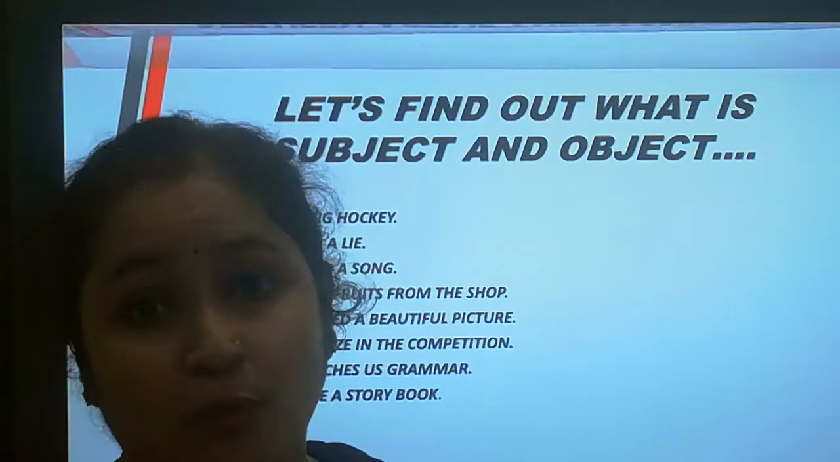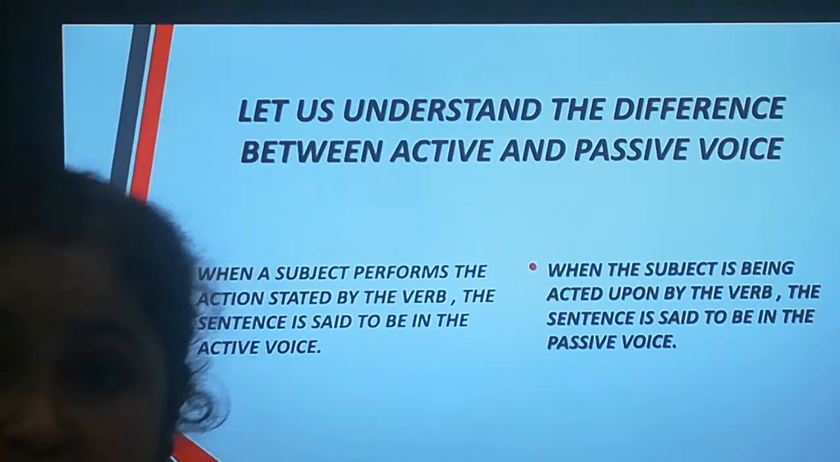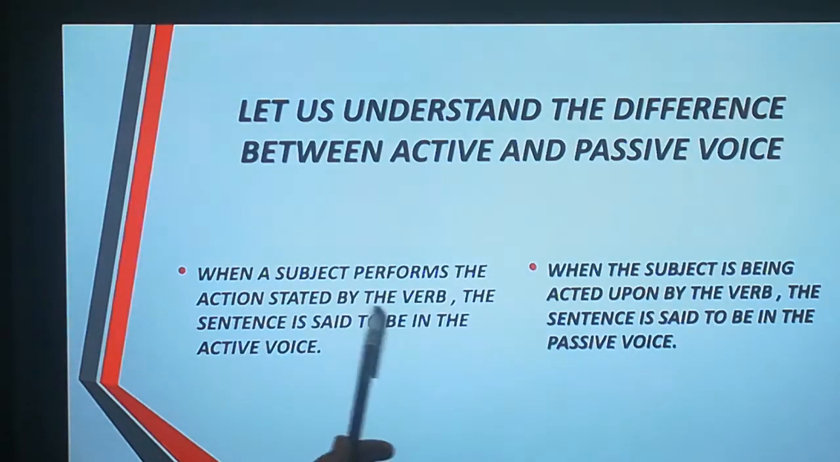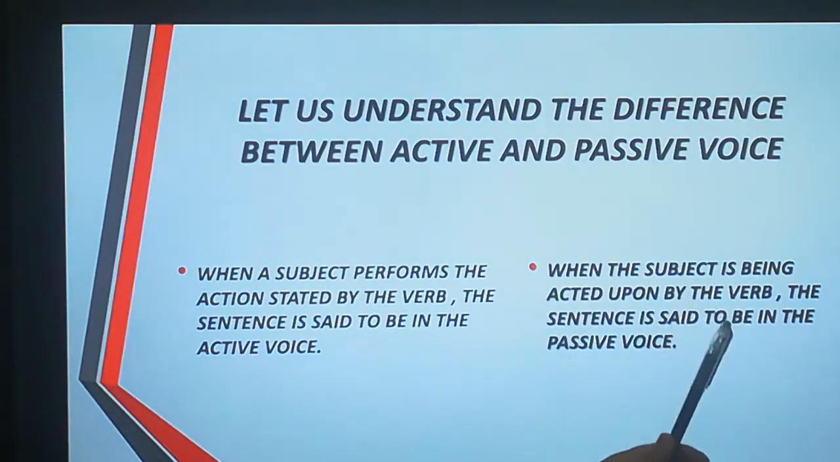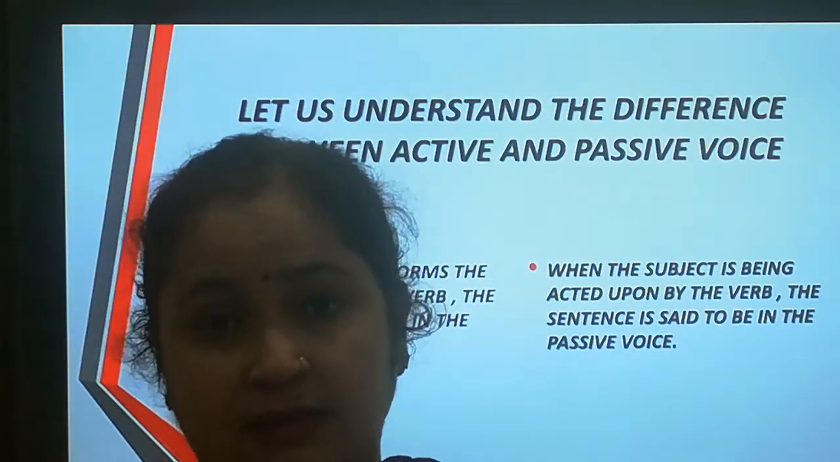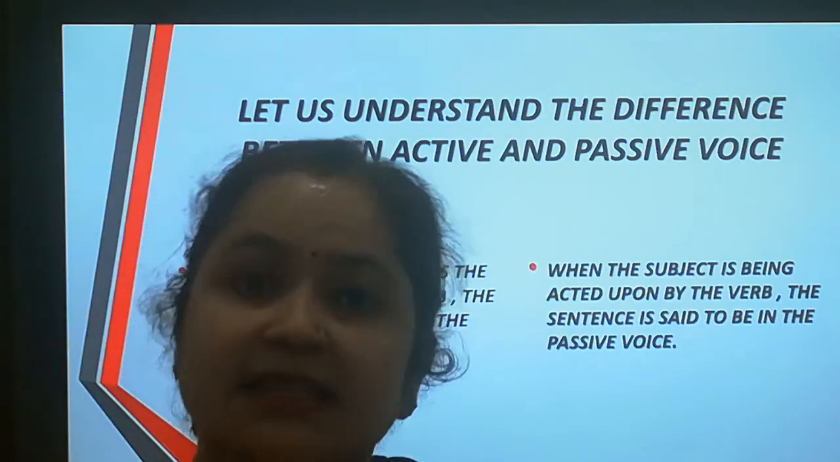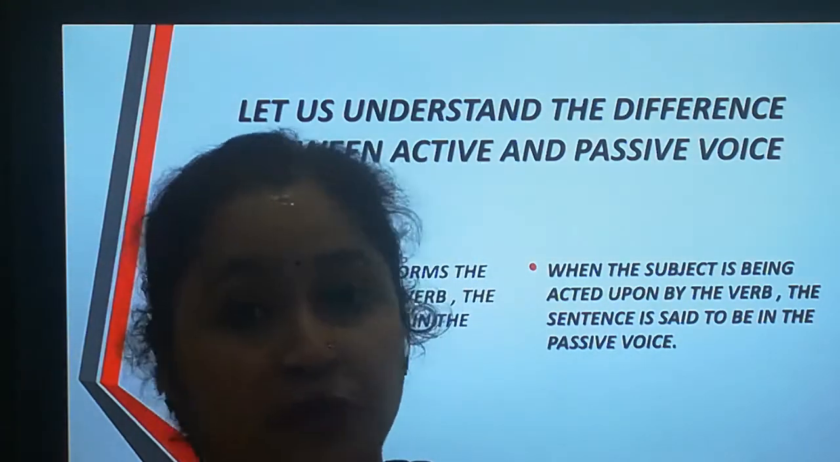Let's move forward. Let us understand the difference between active voice and passive voice. When a subject performs the action stated by the verb, the sentence is said to be in the active voice. When the sentence is being acted upon by the verb, the sentence is said to be in the passive voice. So students, we are able to understand that there is one basic difference between active voice and passive voice. The sentences in active voice are subject centered and sentences in passive voice are object centered.